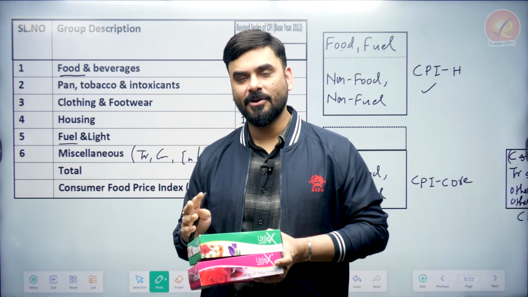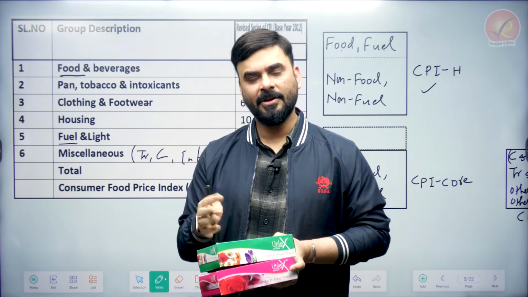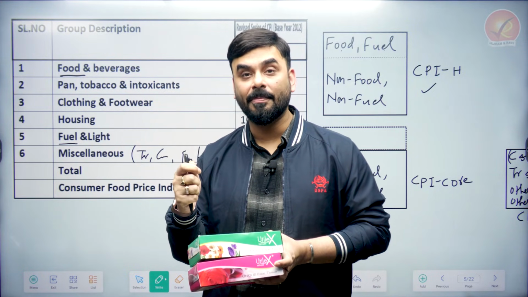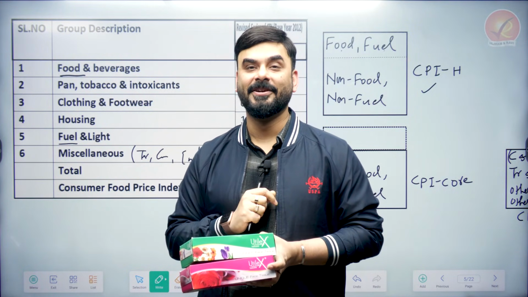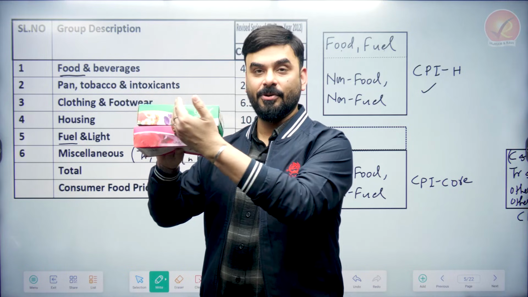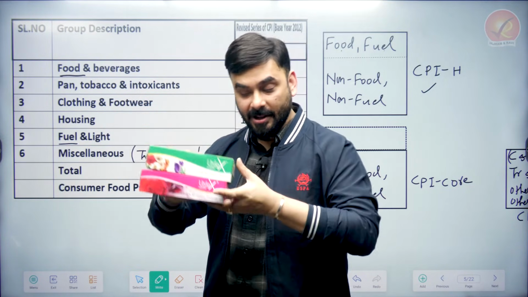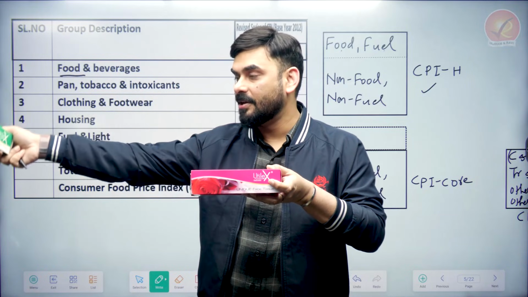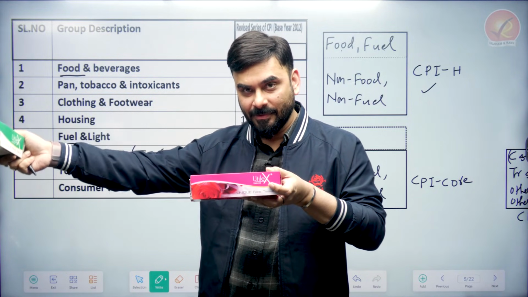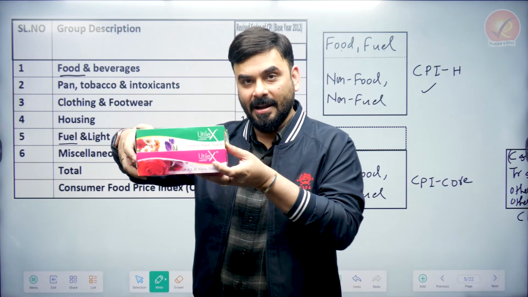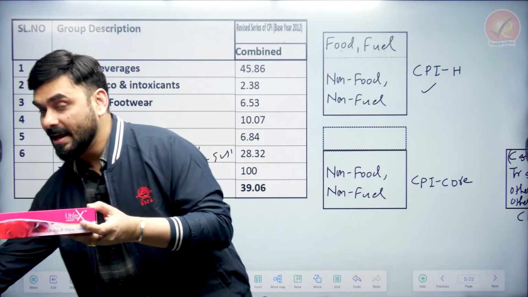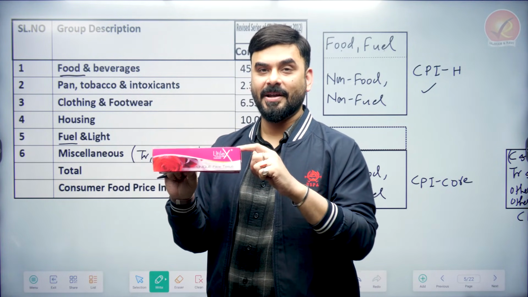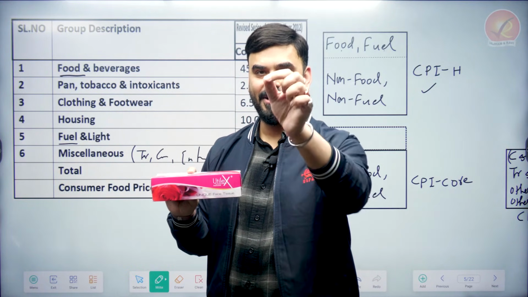If volatile items are costly, we know it is normal. It will come back to normal. But if non-volatile items like clothes, like laptop, all these things are costly, it's a scary sign. So from this box, which is called All India CPI headline, we remove the upper portion, which is food and fuel. This portion is removed. So see, I am also removing the portion. This is CPI headline. I am removing food and fuel. What do I have now in my hand? In my hand now there is a small portion left. Now this is called CPI core.